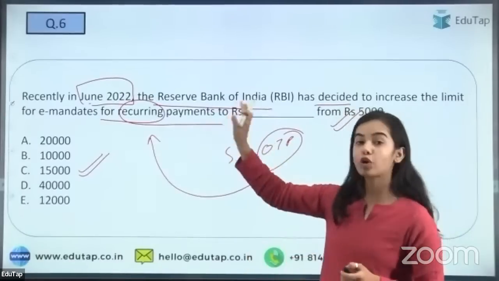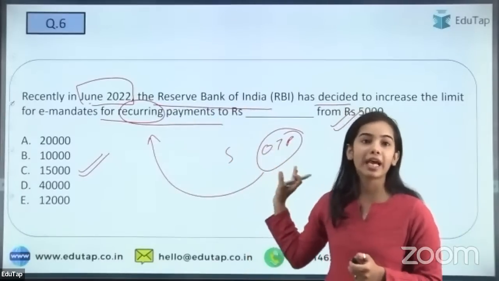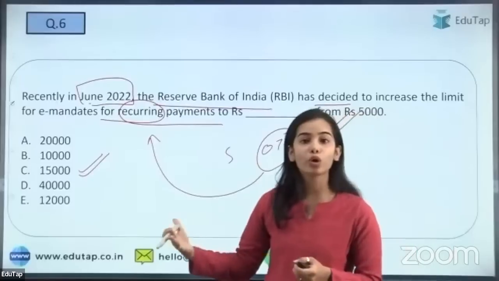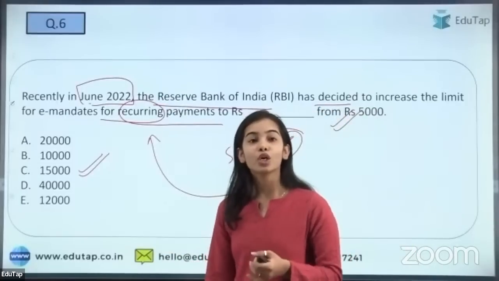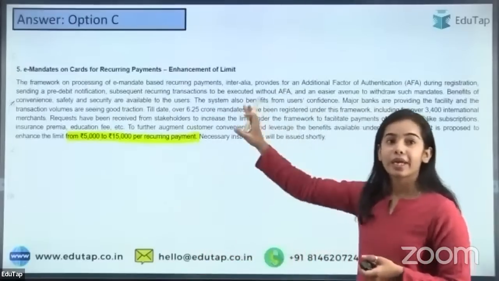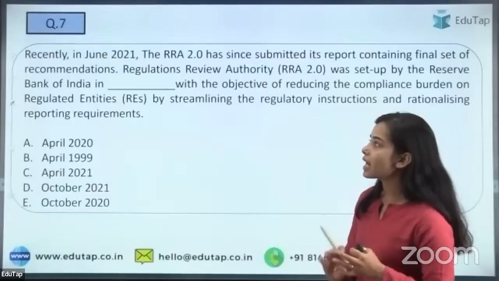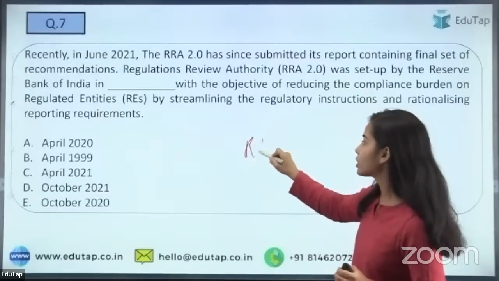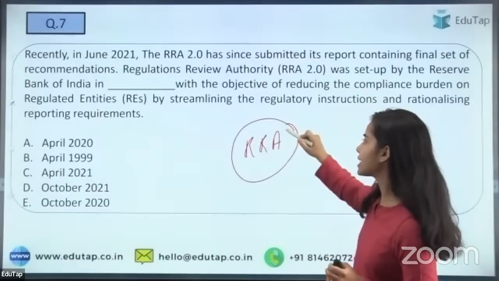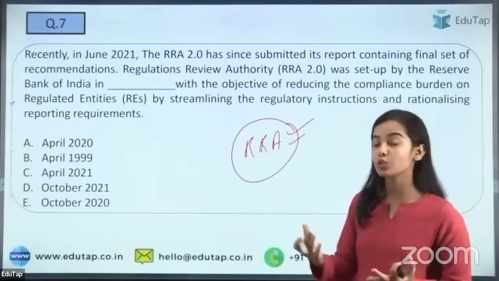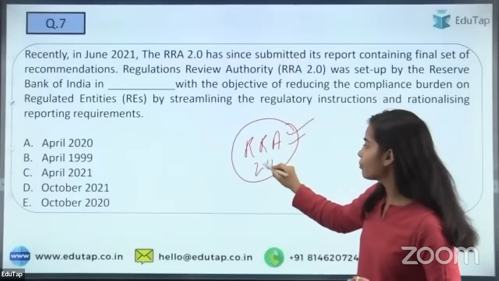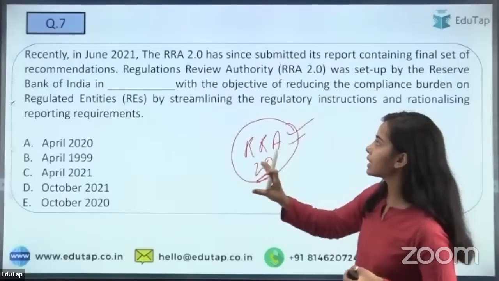But for the recurring payment, you won't have to give the OTP if you want to make that payment. Here you can see that the limit has been increased from 5,000 to 15,000. The next news article is regarding the RRA. Recently it has been said that the RRA has given all the recommendations that it has to give, the RRA 2.0, and you have to tell when it was released.